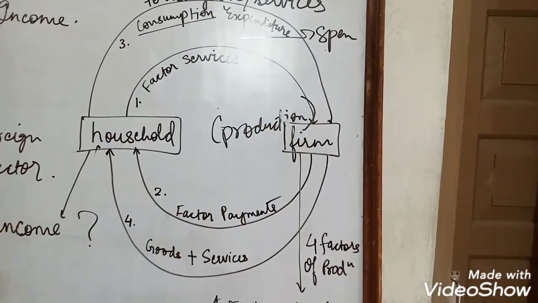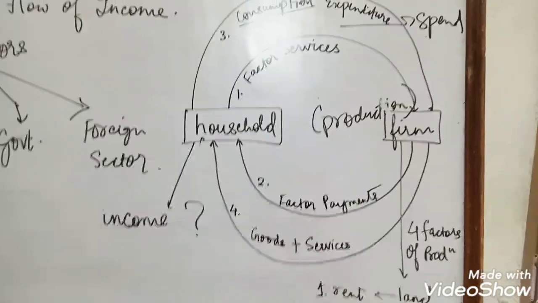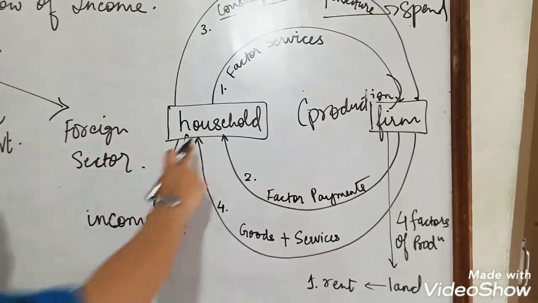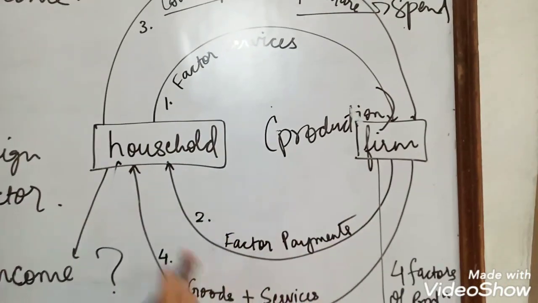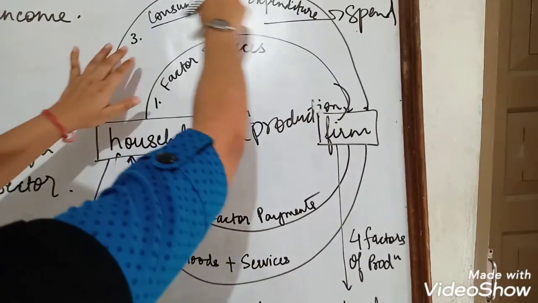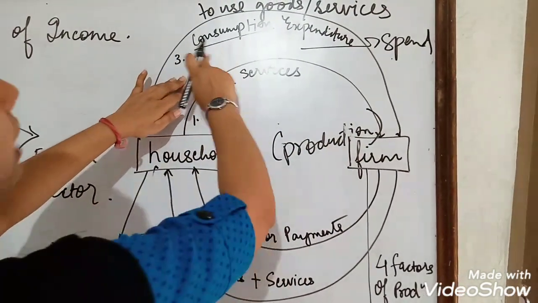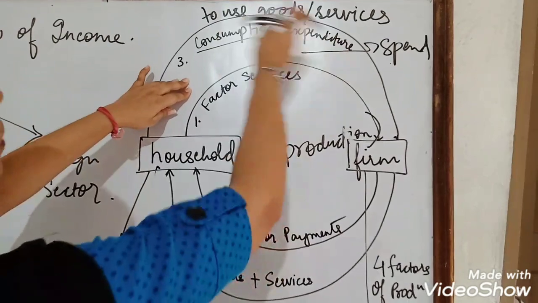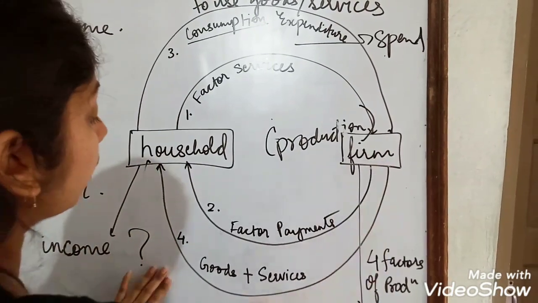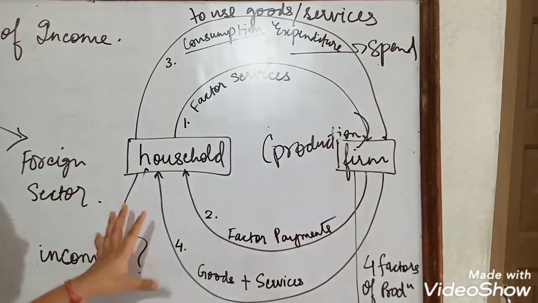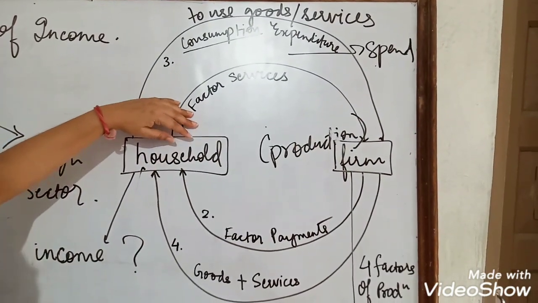So let us revise how the circular flow of income takes place. What we have studied is that the household will provide its services to the firms, and in return they will receive the payments. Now with those payments they are going to spend on goods and services so that they can consume them, and that is known as consumption expenditure. When the household spends, the money will go back again to the firm, and the firm will give you what? It will give you its goods and services. So basically whatever the firm is producing is going to be consumed by us only, that is, the household.